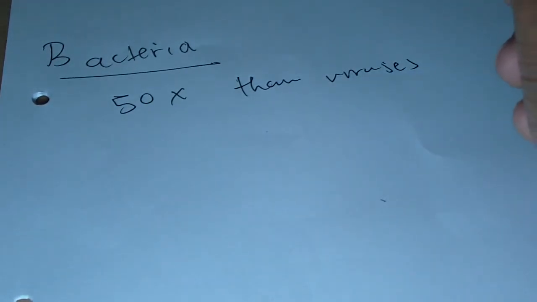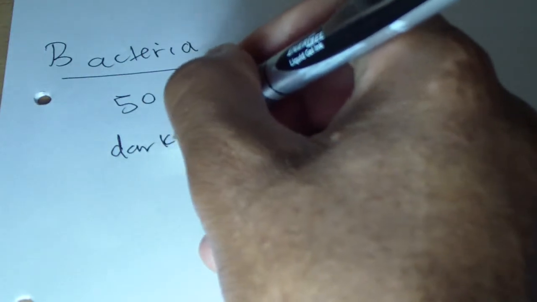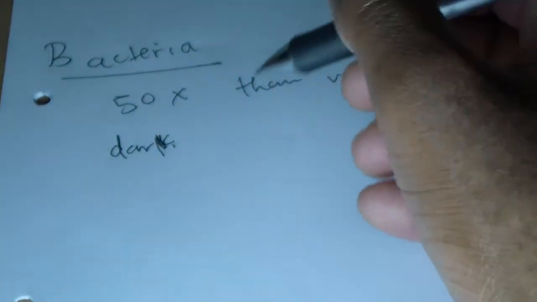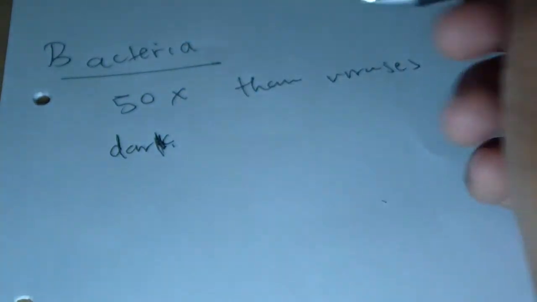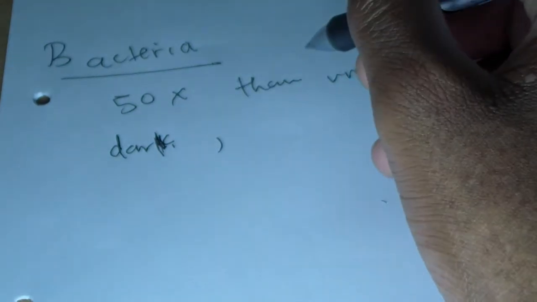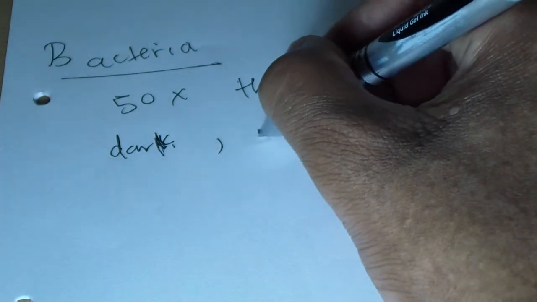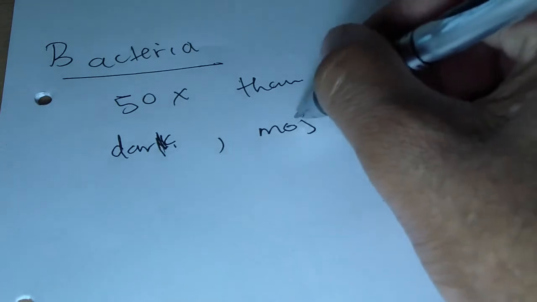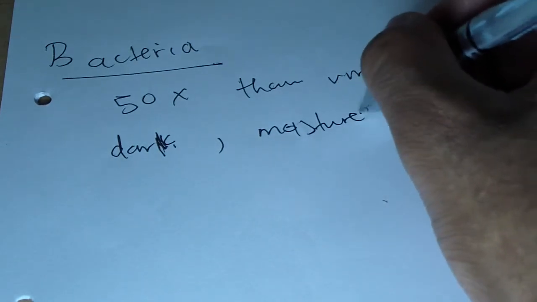And bacteria live or survive better in dark environments, where there's no sunlight, and also preferably where there is moisture. So they love their moisture.